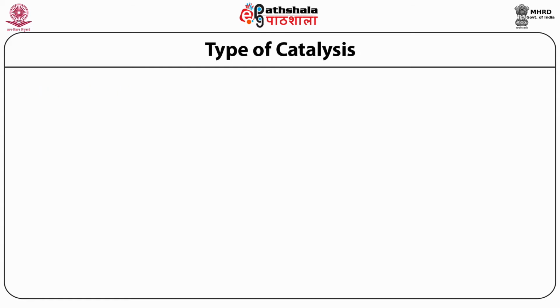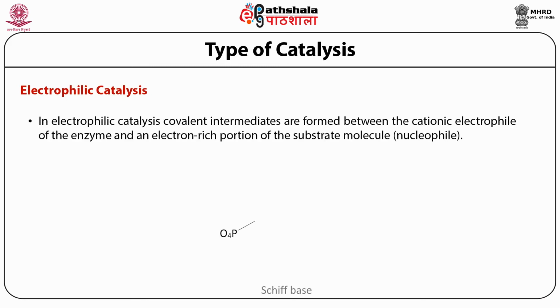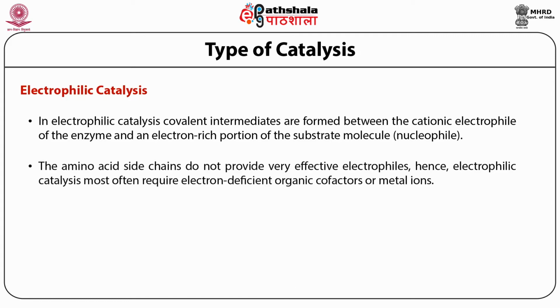The second class of covalent catalysis is electrophilic covalent catalysis. In electrophilic catalysis, covalent intermediates are formed between cationic electrophiles of the enzyme, such as the epsilon amino group of lysine, and the electron rich portion of the substrate molecule, which behaves like a nucleophile. Amino acid side chains are not very effective electrophiles.